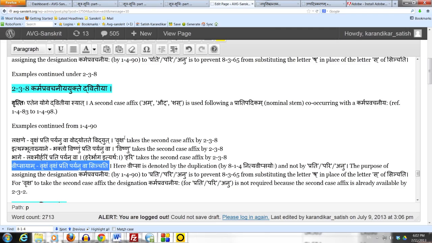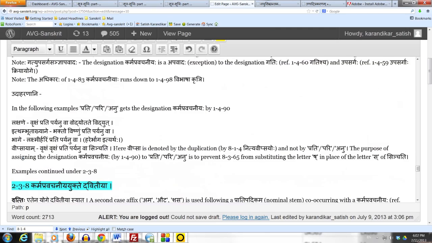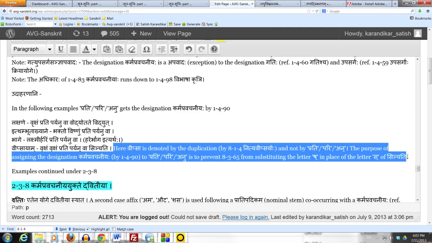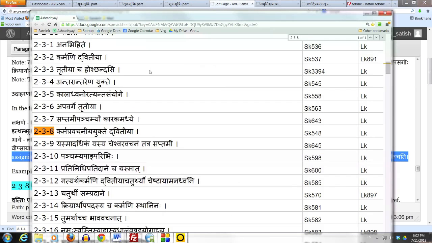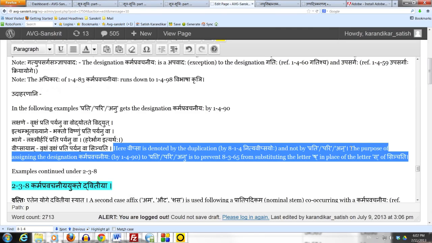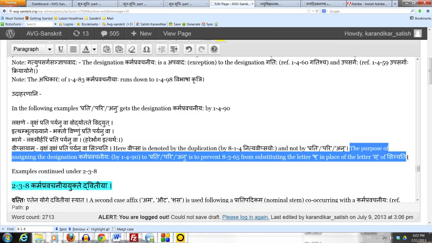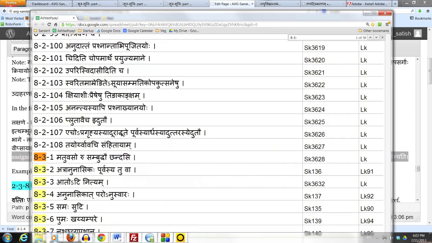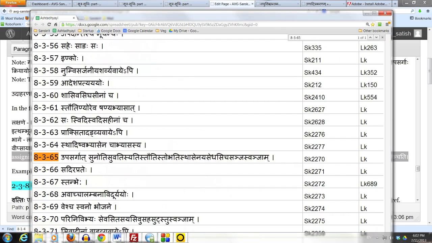Repeating the comment which we made earlier, here Vipsa is denoted by the duplication by 814 Nitya Vipsayoho, which we have studied, and not by prati, pari or anu. The purpose of assigning the designation karma pravachaniyaha by 1490 to prati, pari or anu is to prevent 8365 from substituting a murdhanya sha in place of the dantya sa of Sinchati. 8365 only applies when there is an upasargaha with the nimittam for the shatvam.